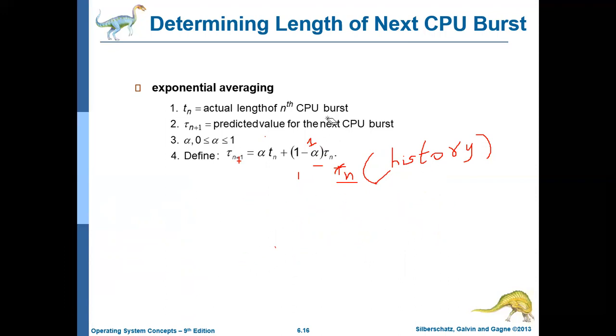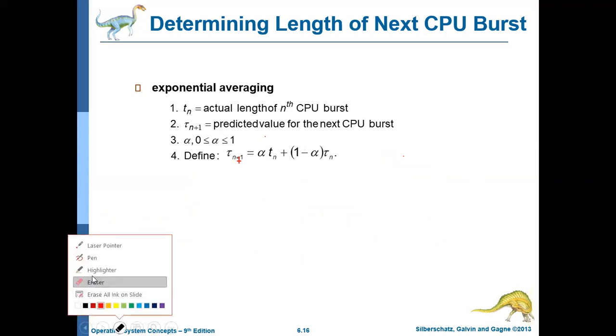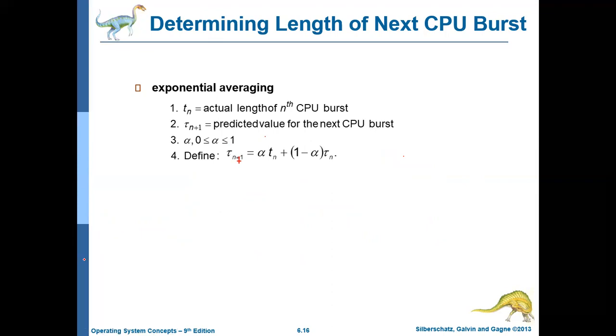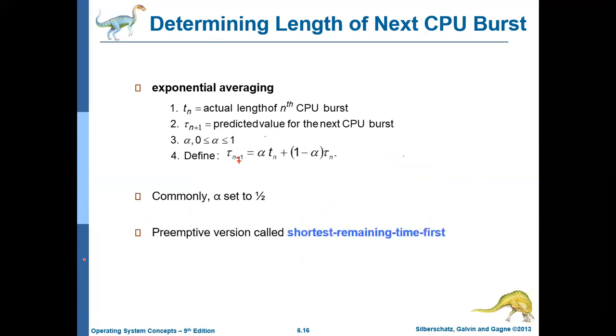So that's what I just wanted to say. So this is how we can predict in case of SJF. Why are we doing all these things? Because in SJF you don't know what the next CPU burst of a particular process is, and it depends on that. So commonly alpha is set as 0.5.